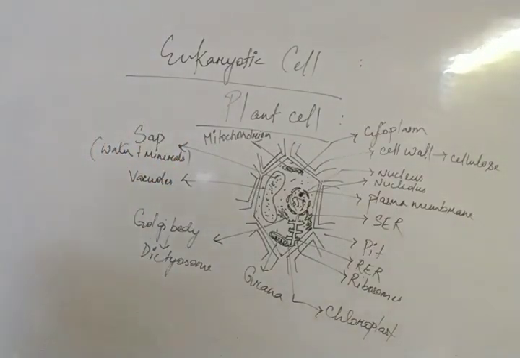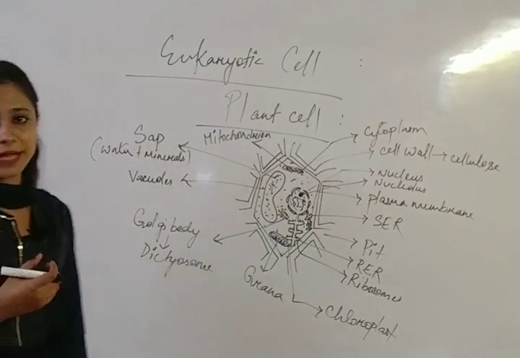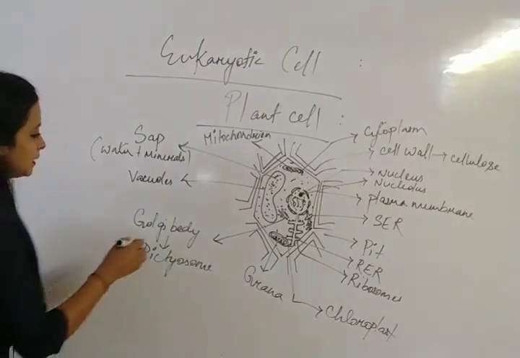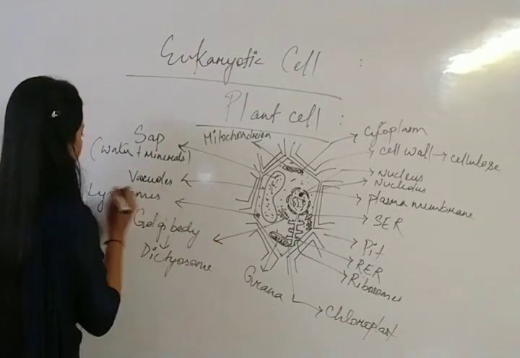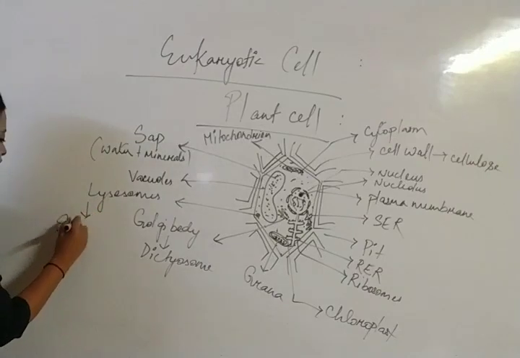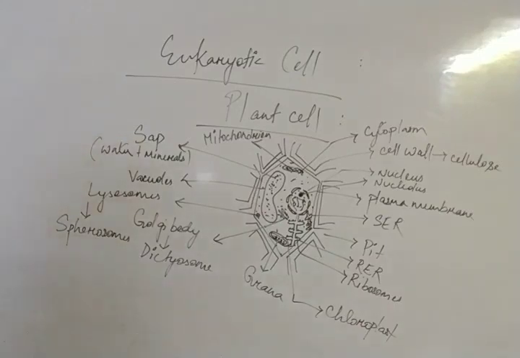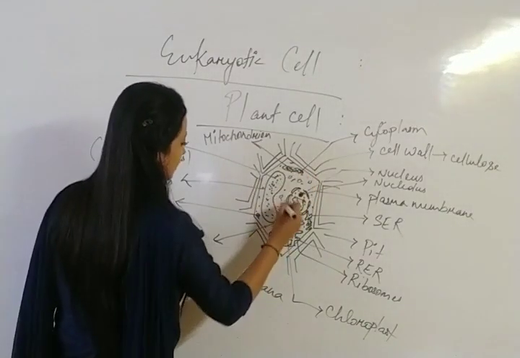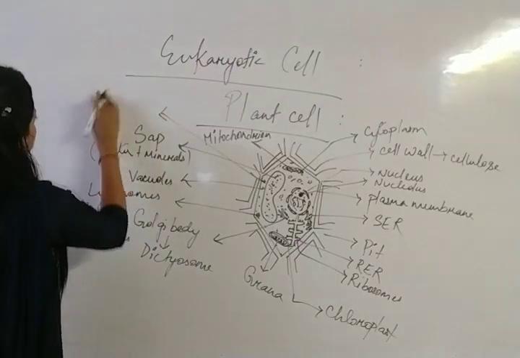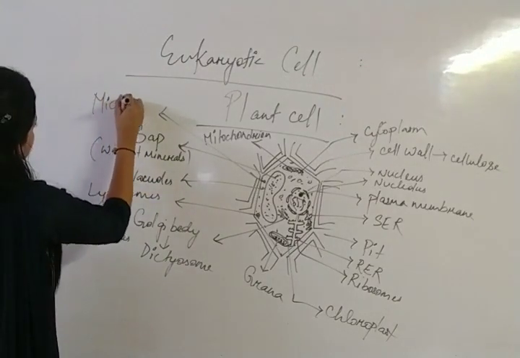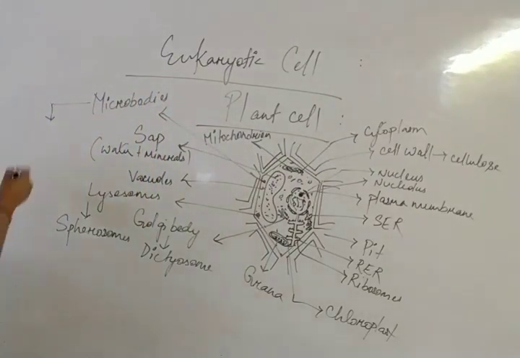Clear? Now there is also a presence of microbodies in plant cells. There is a presence of lysosomes, and these lysosomes in plant cell are also known as spherosomes. Okay, that is a microbody, and various microbodies are present inside the plant cell.